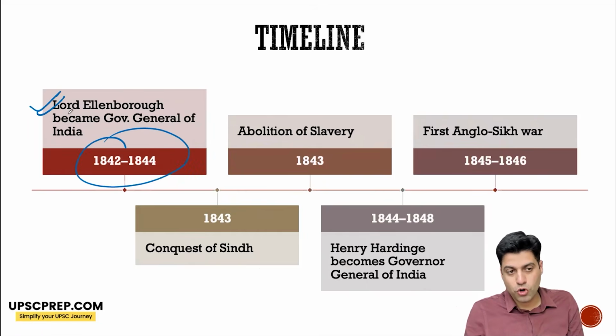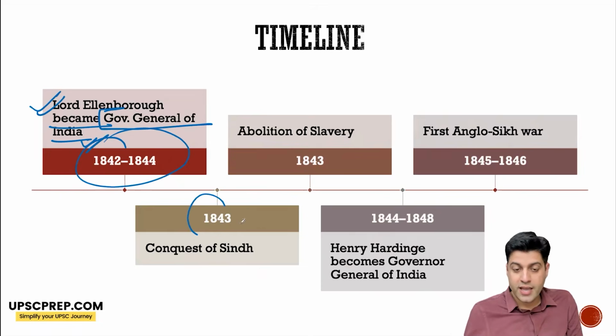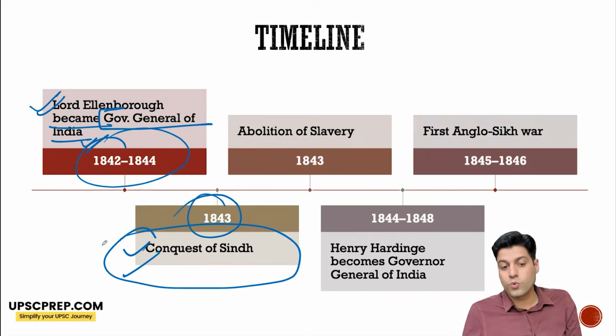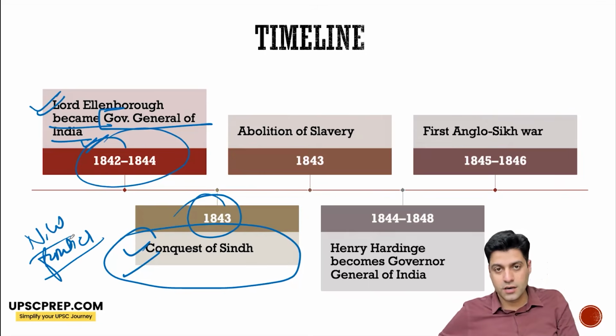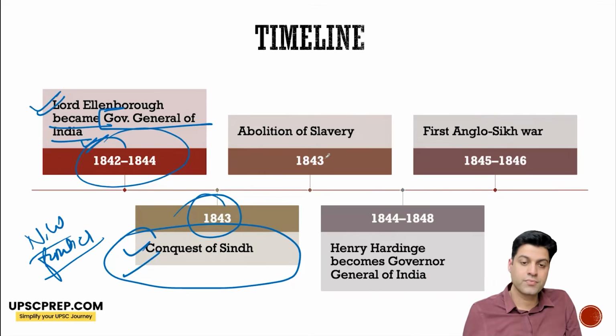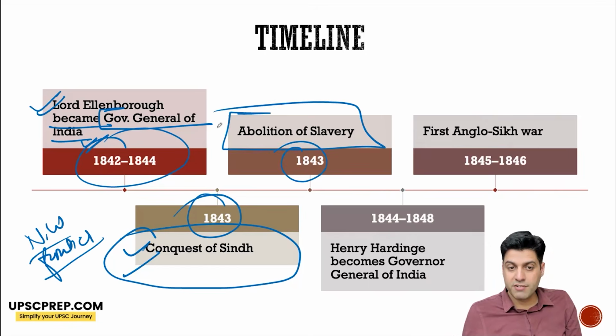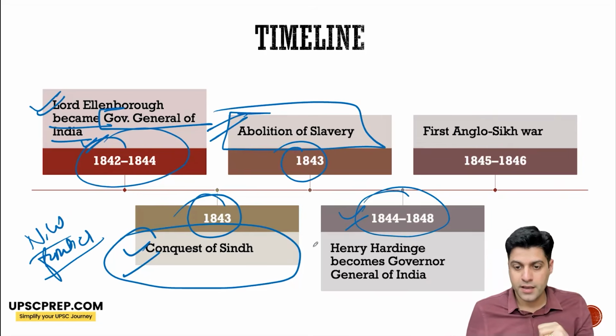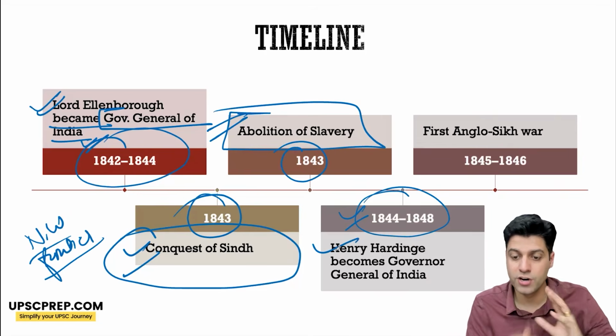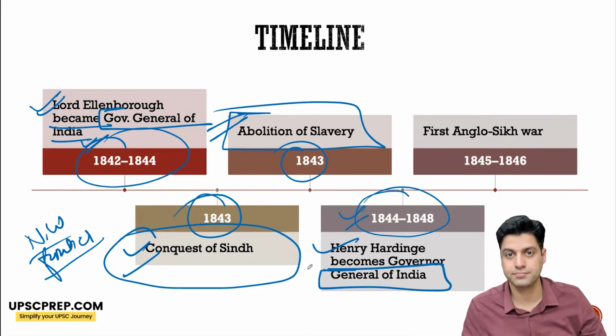1842 to 1844, Lord Ellenborough became the Governor General of India. Ellenborough conquered Sindh because of his expansionary policy, particularly looking at the northwest frontier, given the threat arising from Russia. 1843, slavery in India was abolished. 1844 to 1848, Henry Hardinge becomes the Governor General of India.